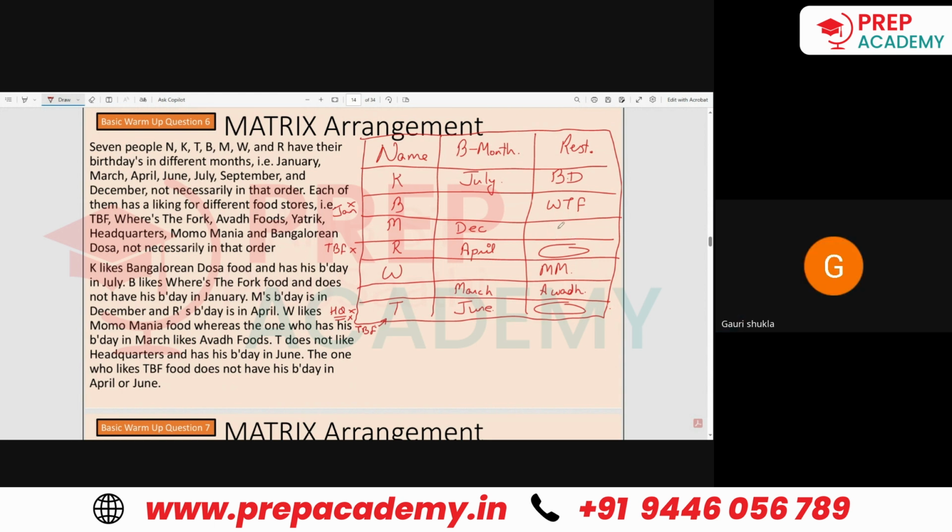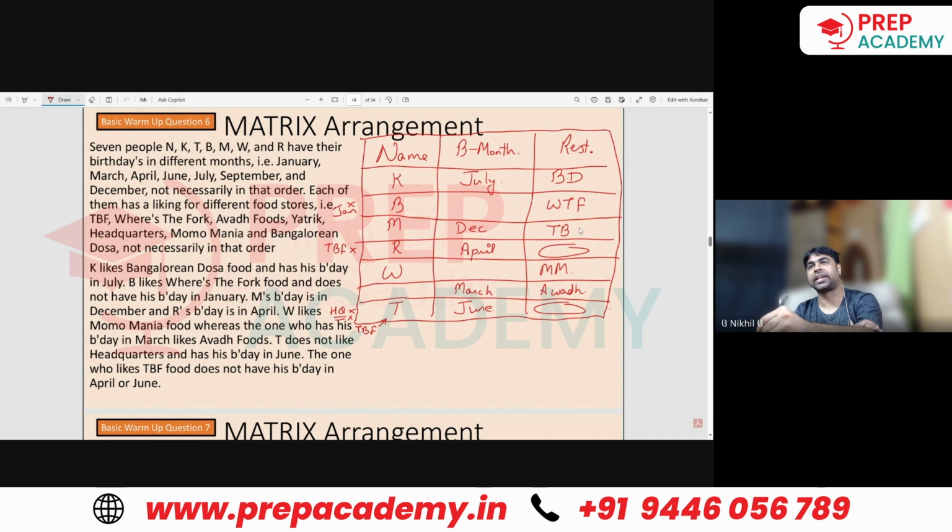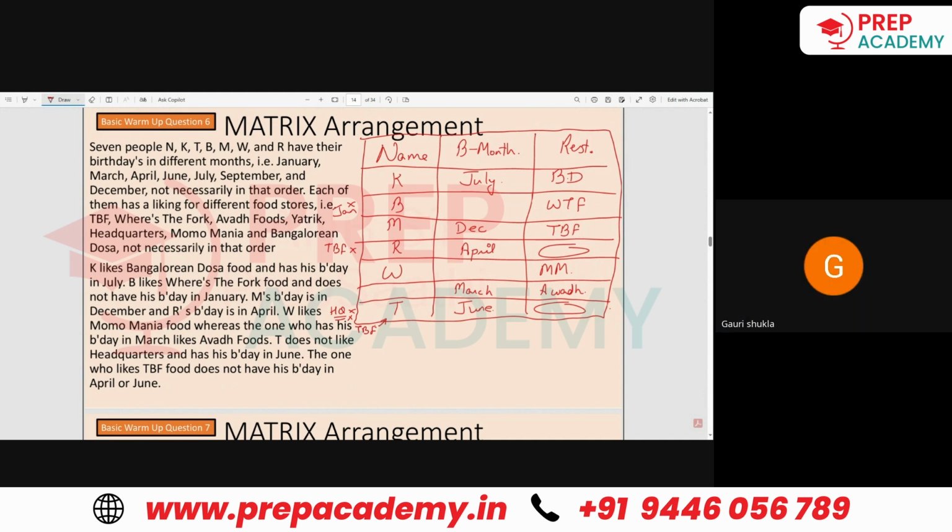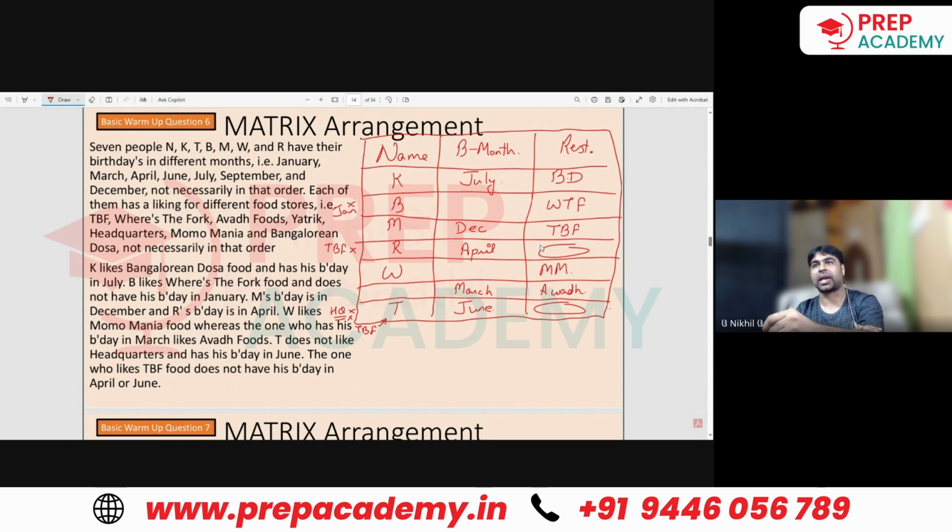M. Very good. Now, that is again an example of a negative conjugate statement. Only 2 possibilities are there, R and T for the restaurant part. And headquarters cannot come here. So headquarters has to come here. Can I say that? Right? What is the only one left? Yatrik. So Yatrik will be coming here.